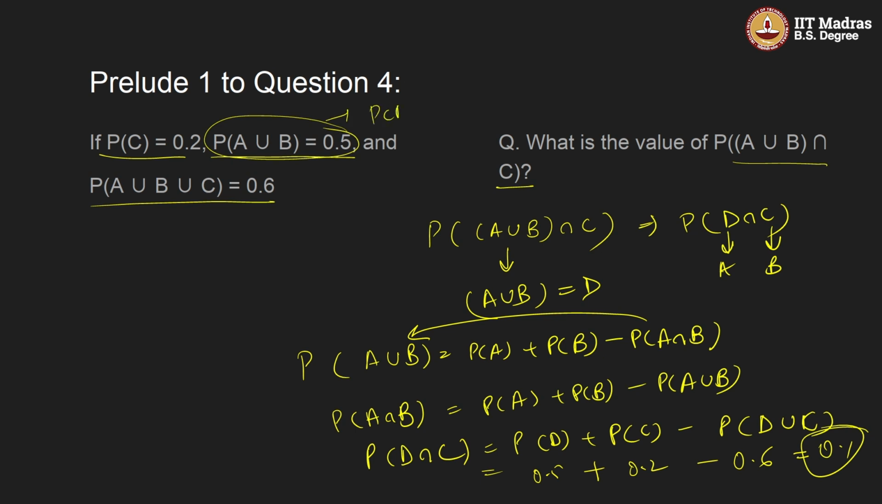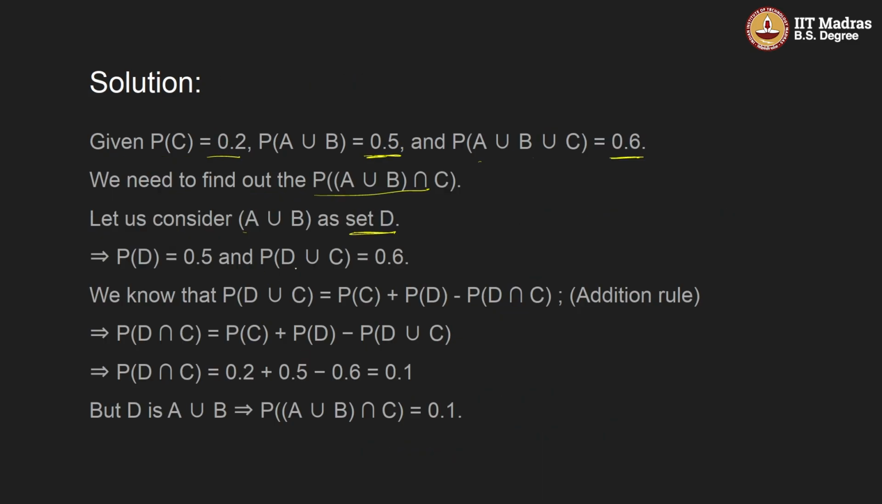That is probability of D as 0.5. And this can be written as, let us group this thing together. So D union C will be 0.6, and probability of D union C is 0.6. So we know that probability of D union C is this by addition rule. So intersection will be this one. So putting the values, we get 0.1. So this is our answer.